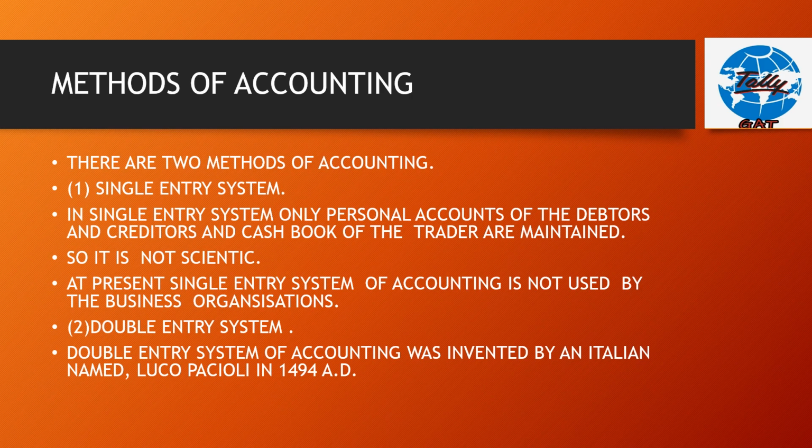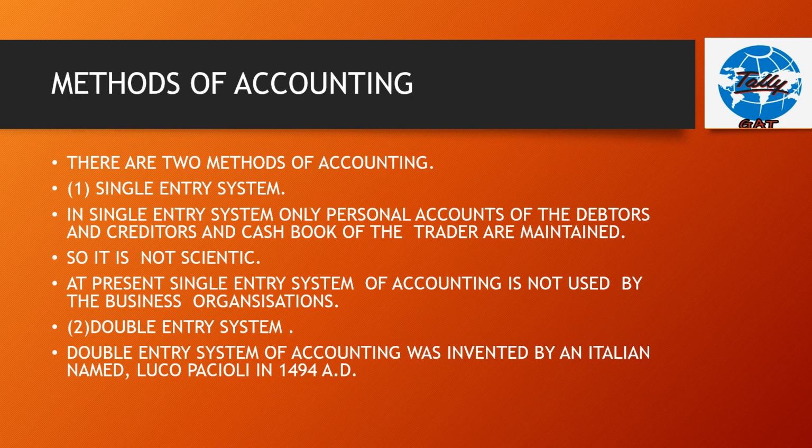Methods of accounting. The way of writing accounts are of two types. Number one, single entry system. In single entry system, only personal accounts of the debtors and creditors and cash book of the trader are maintained. So it is not scientific because the other parts of the transaction is not recorded. At present, single entry system of accounting is not used by the business organizations in the world.